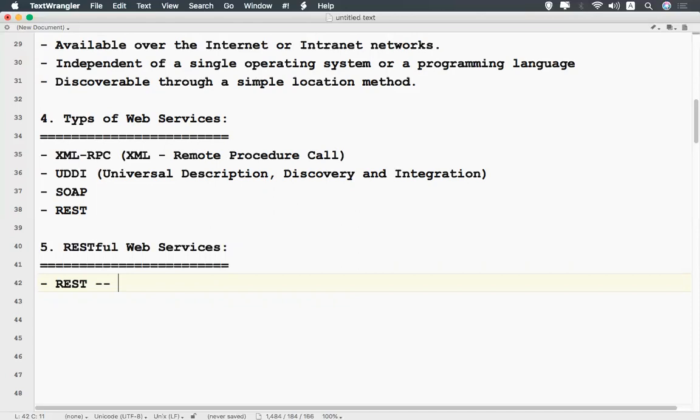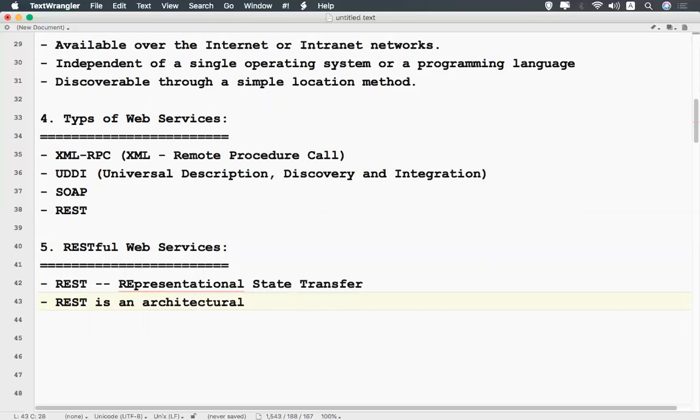REST means representational state transfer. REST is an architectural style.